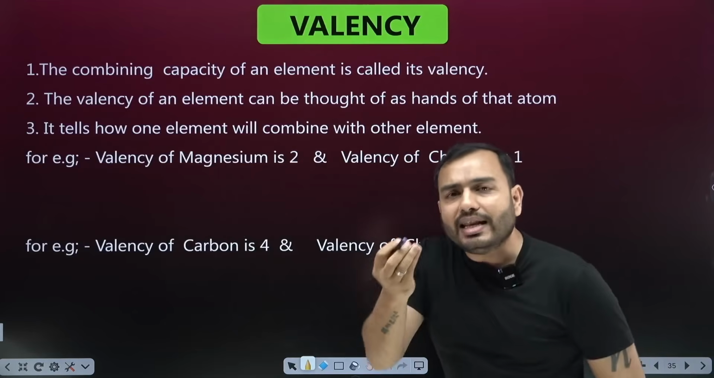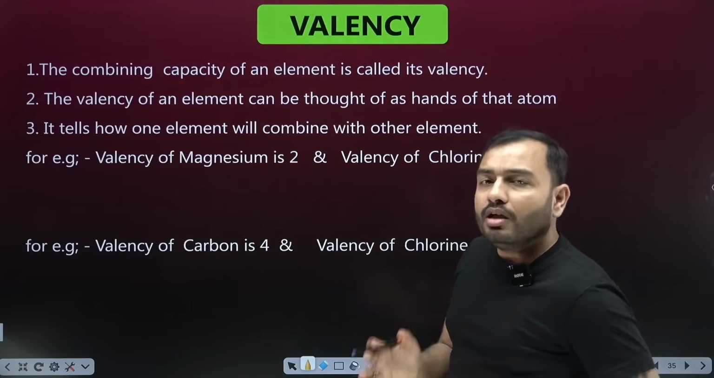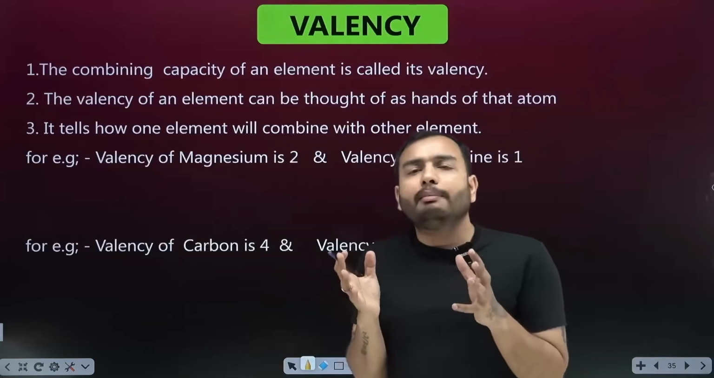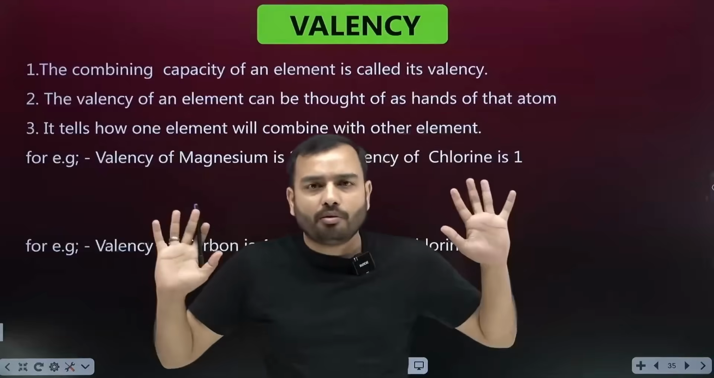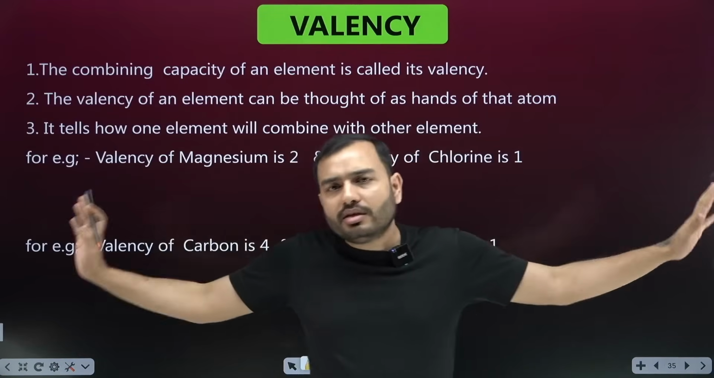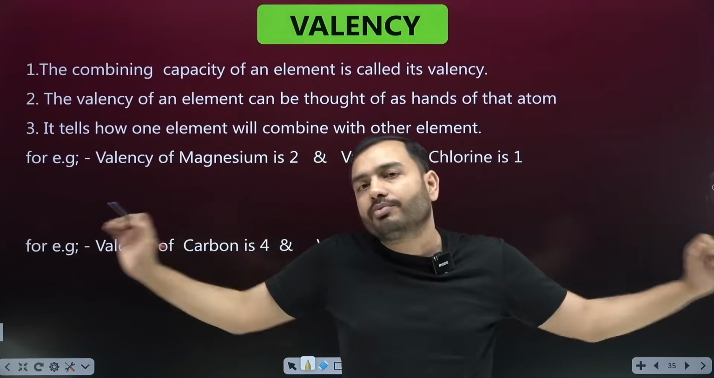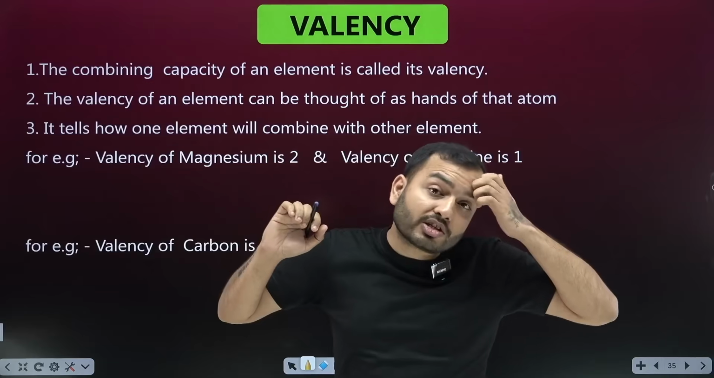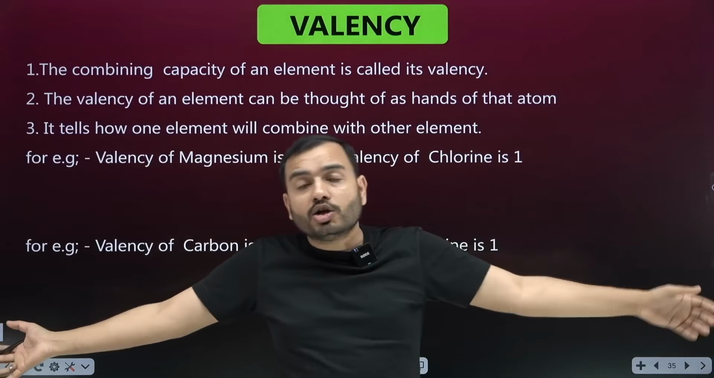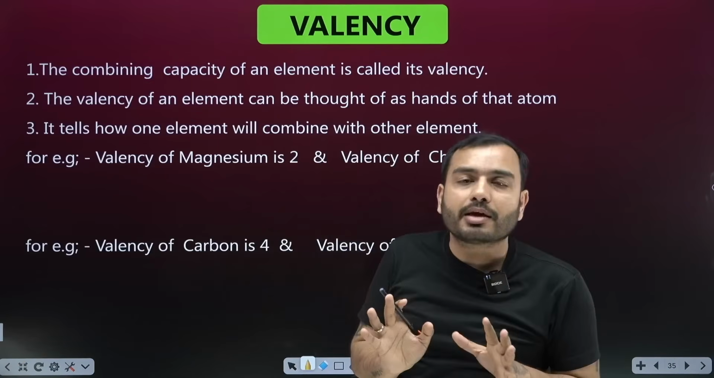And with this, I will be able to teach you the concept of valency. What is valency, beta? Valency is how many hands we have. How many hands do human beings have? Generally, there are 2. How many hands does an octopus have? They have 8 hands, and a lion has 4.